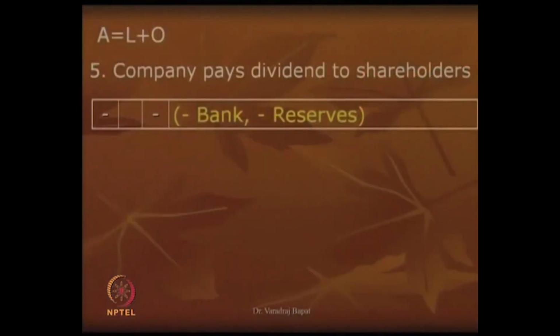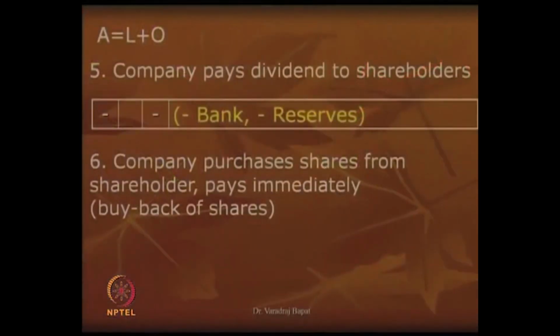So, whenever company earns profit, its reserves increase or owners fund increase, and when it decides to pay dividend, it reduces its reserves and it pays the money to the shareholders in the form of cash or bank. So, you can see here this is minus in bank and minus in reserves. So, what happens is asset balance reduces and owners fund balance also reduces.